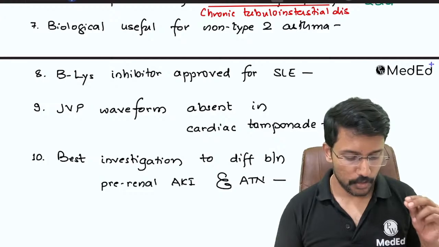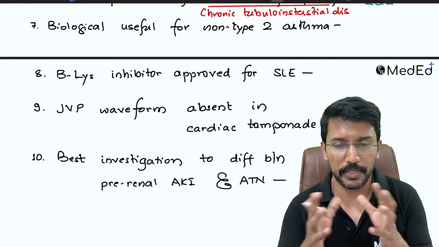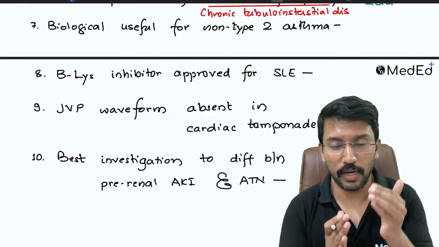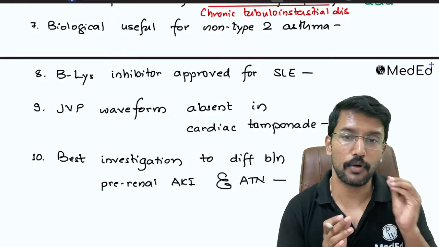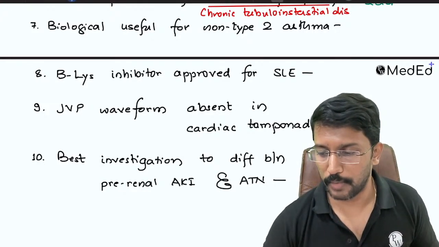A biological useful for non-type 2 asthma. I think most of us know that asthma patients are divided into type 2 and non-type 2. Most of the monoclonal antibodies that we have are primarily meant for type 2 asthma patients. Only one is suitable for both type 2 and non-type 2. Which one is that?